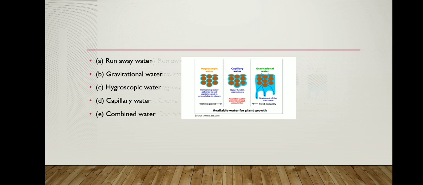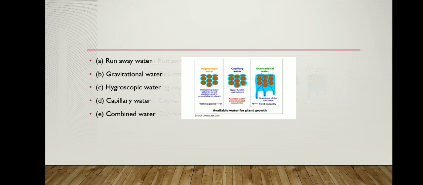Within 1 to 2 days, the gravitational water percolates down to the area of the parent rock. In this case, we call that water groundwater. After reaching the parent rock, we call that water groundwater, and the upper layer of groundwater is known as the water table.